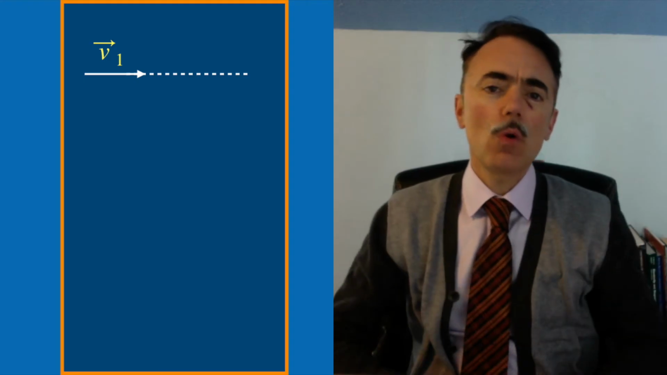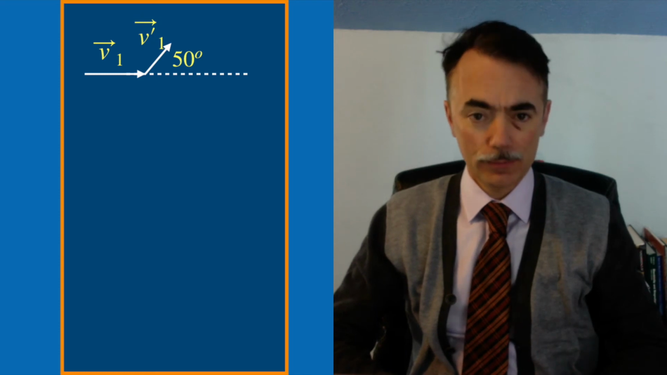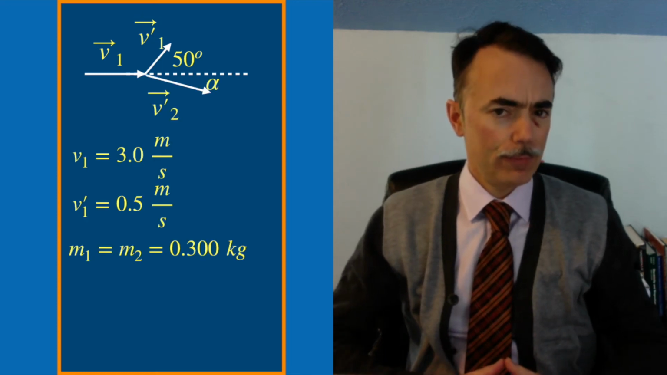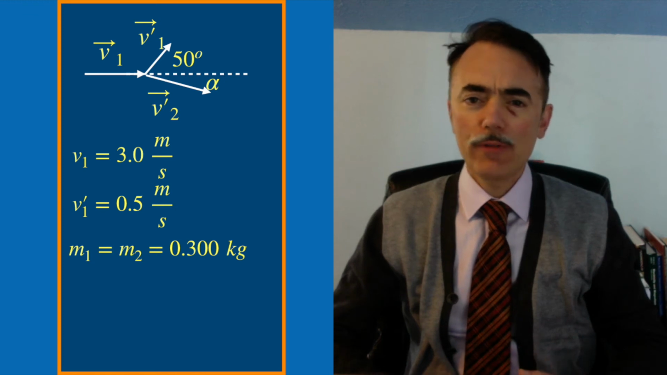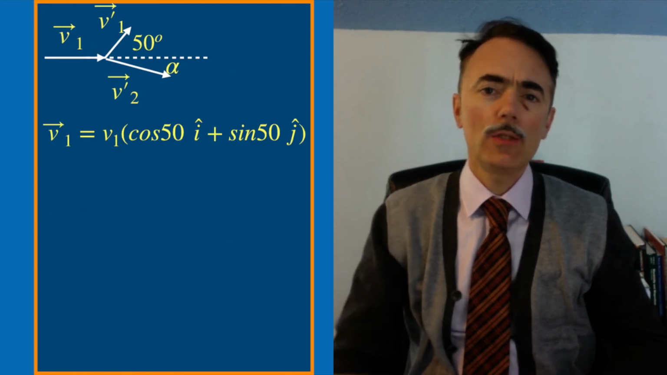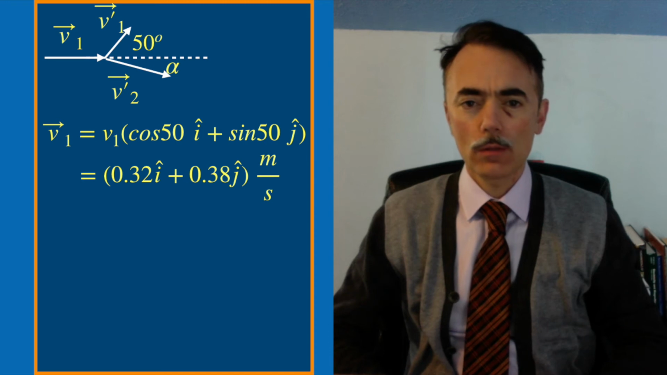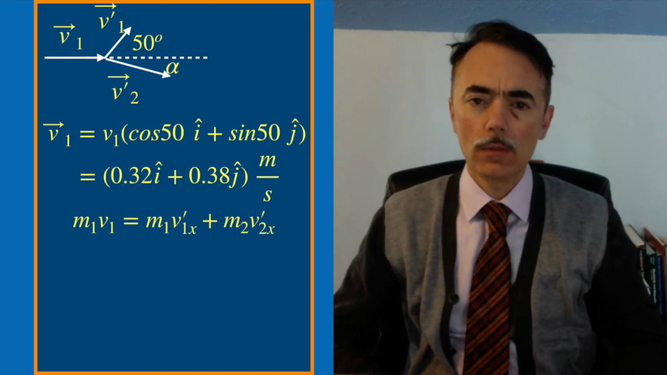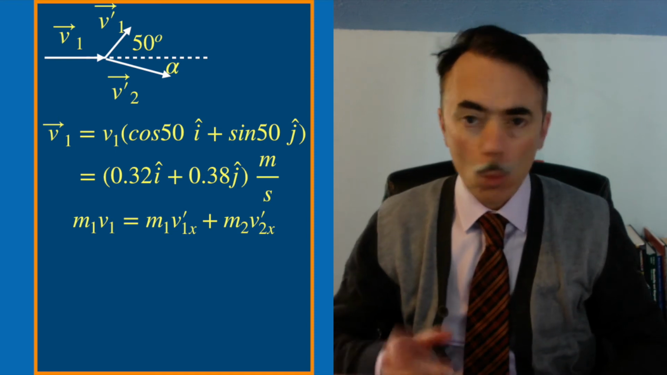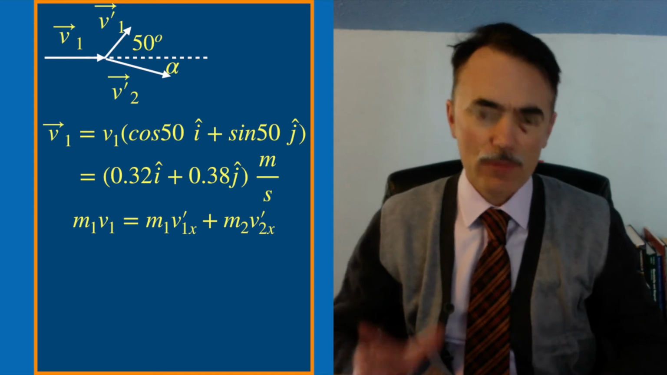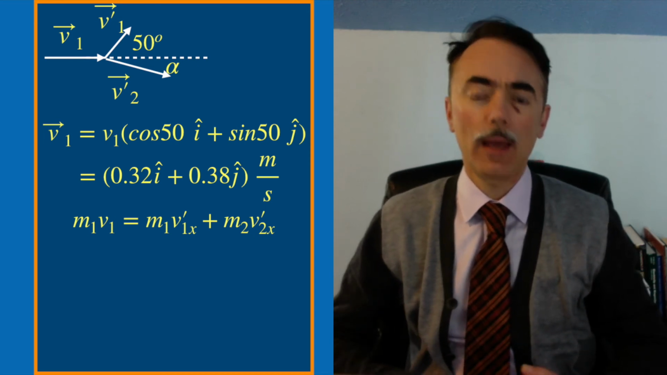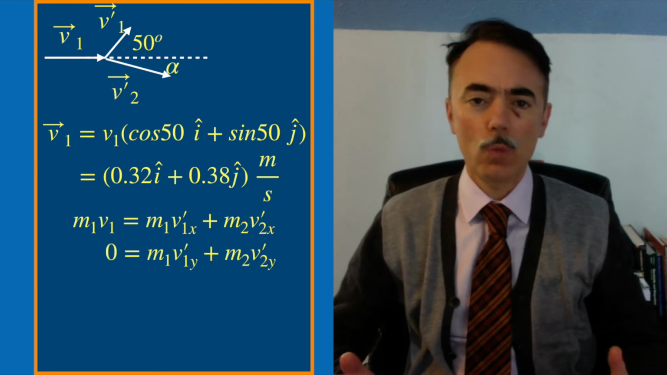First, let me draw a scheme of the collision and the initial data we have. I will decompose the final velocity of ball 1 in x and y components. I will now apply the conservation of linear momentum. So m1v1 is equal to m1v1x prime, where the prime refers to after the collision, plus m2v2x prime. The same for the y-axis.